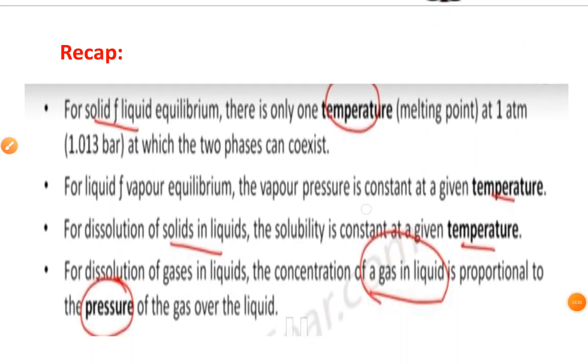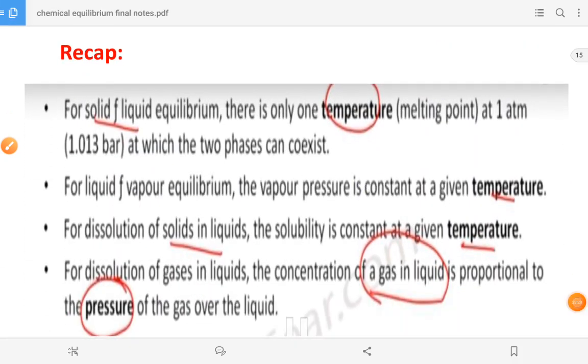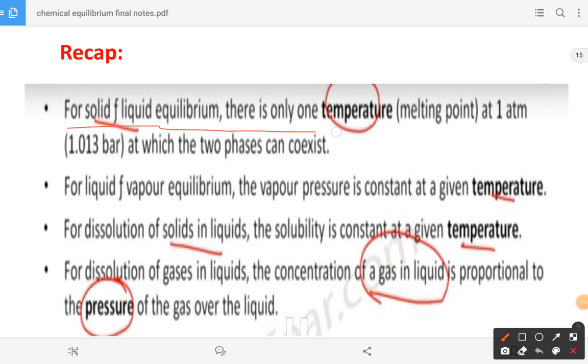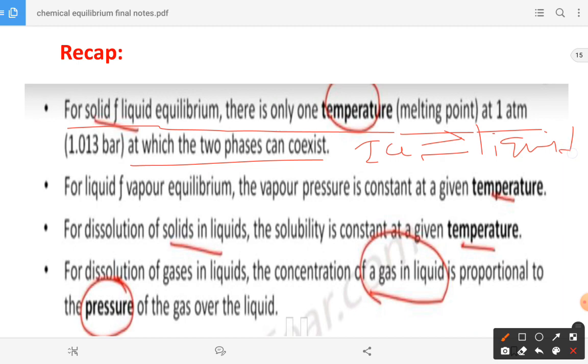If you go for the recap of what we discussed today, for solid and liquid at equilibrium there is only one temperature, the melting point at 1 atm, at which two phases can exist. We have the ice, and ice is in equilibrium with the liquid at a particular temperature, 273 Kelvin, and the environment pressure is 1 atm. Only at this condition is this equilibrium possible.